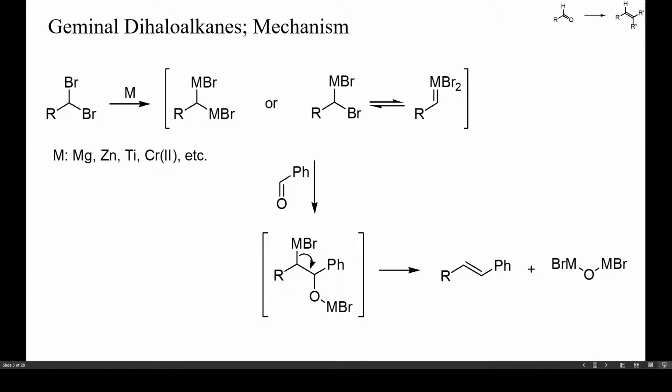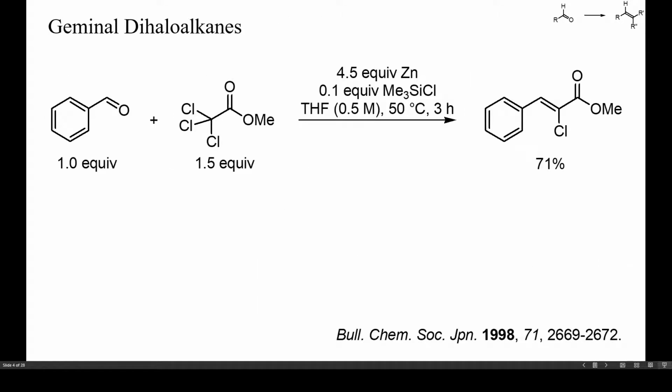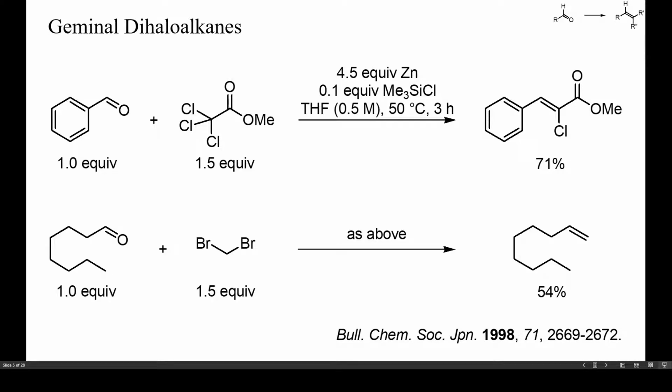Addition to aldehydes yields a beta-alkoxy organometallic intermediate, which undergoes beta elimination to yield an alkene. In this example, the nucleophile was generated from methyl trichloroacetate by treatment with metallic zinc and THF in the presence of benzaldehyde. These conditions can also be used for the methylenation of enolizable aldehydes with dibromomethane.